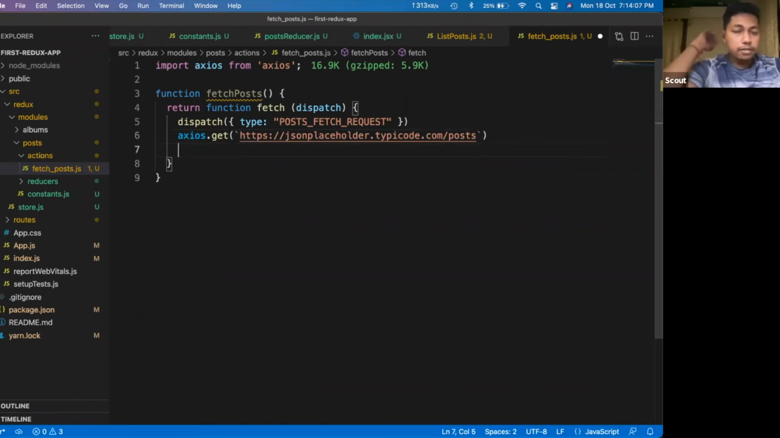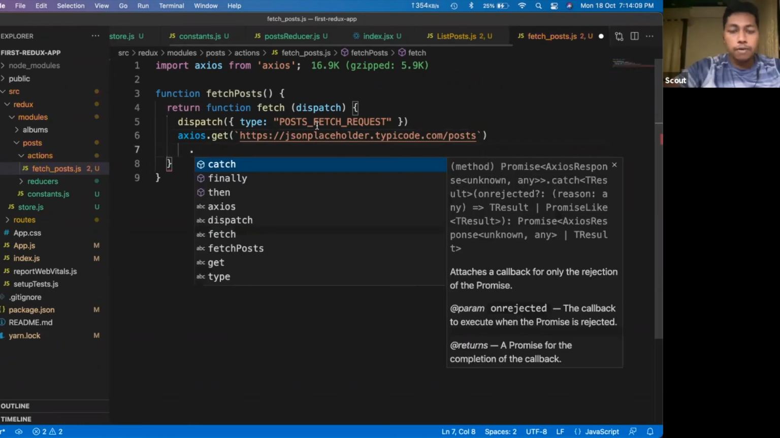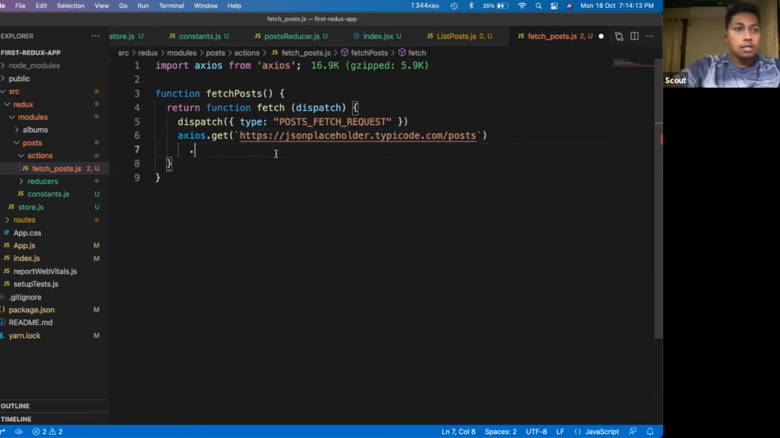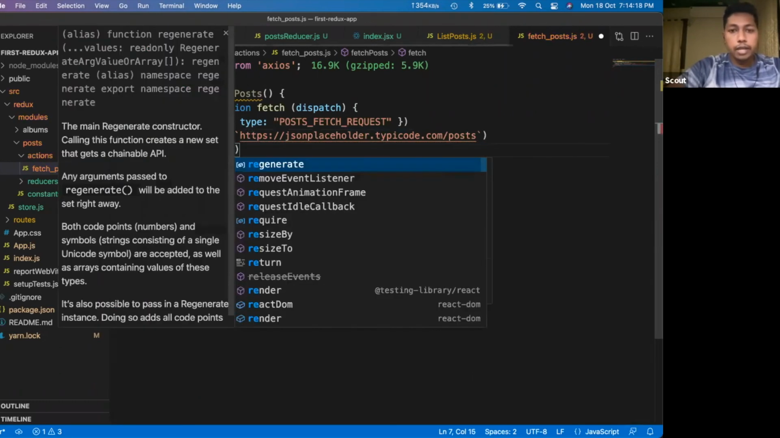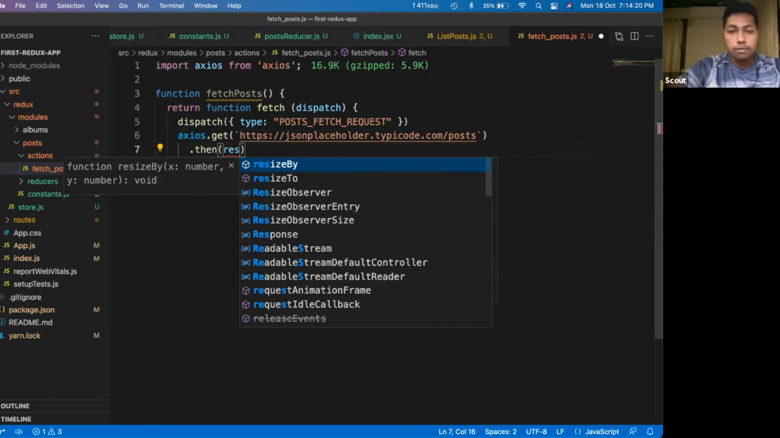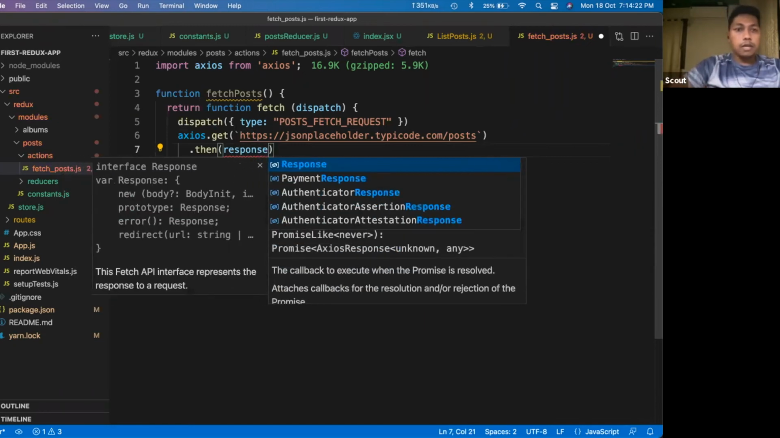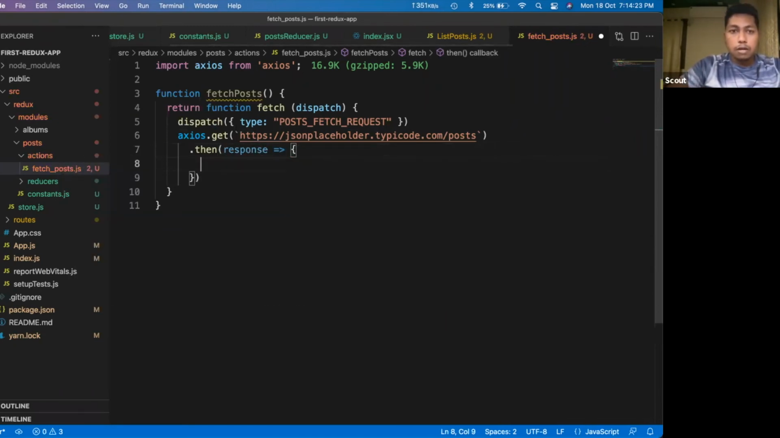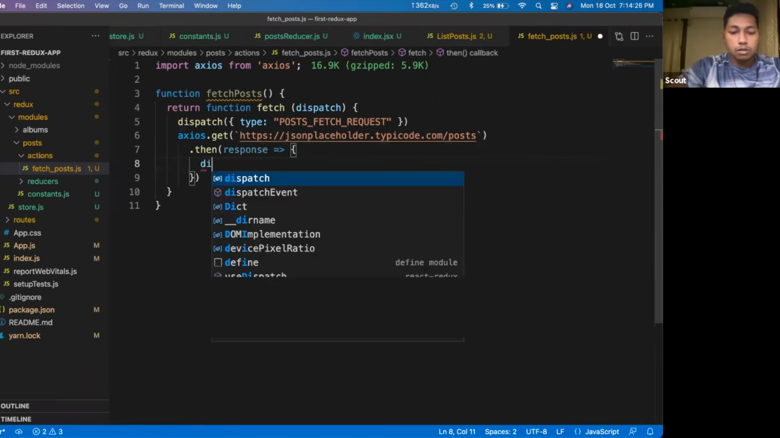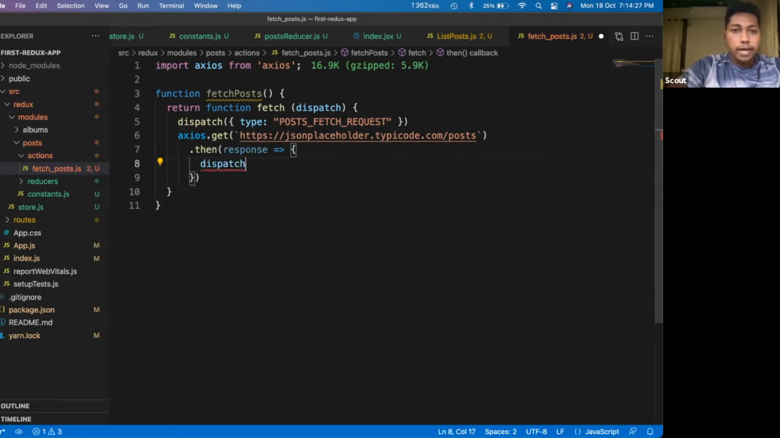What Axios does is give us a promise. So if I'm fetching this data, making the API call, it gives us a promise. Using that promise, we can get access to the response that I would receive. So I would use this response and dispatch another action.